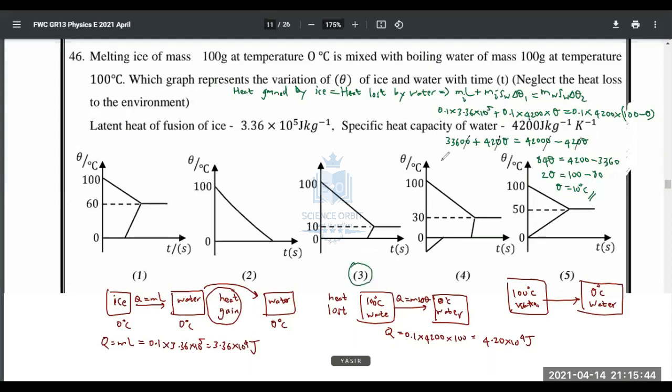Third is the answer. Okay, you didn't have to do this step, but I just wanted to make sure that this is wrong, because I wanted to prove that the heat the water possesses is enough to melt the entire ice. That's why I wanted to prove it. Anyway, even if you had done it this way from the beginning, you would have got this answer. So you can do this. Right, fine.